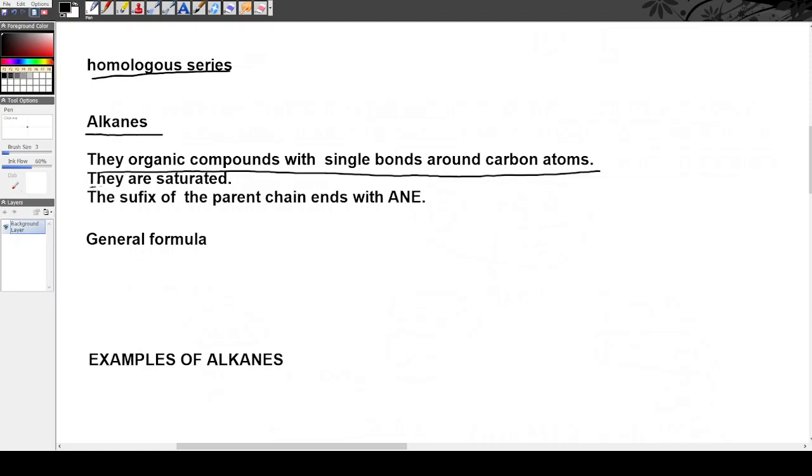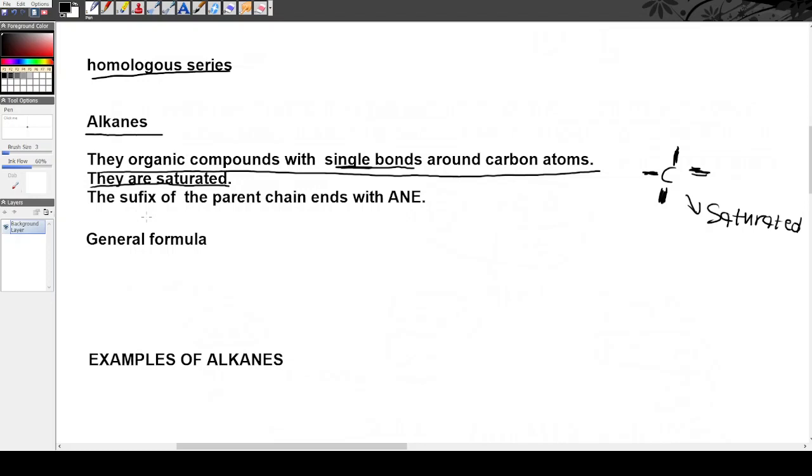We also say it is saturated. When we say saturated, it means it consists of single bonds. It means we cannot perform an addition reaction. We cannot add more elements to that compound. It is saturated. All of the bonds are occupied. All 4 bonds are occupied. If it is just single bonds throughout, we say the compound is saturated. To be saturated means to consist of single bonds.